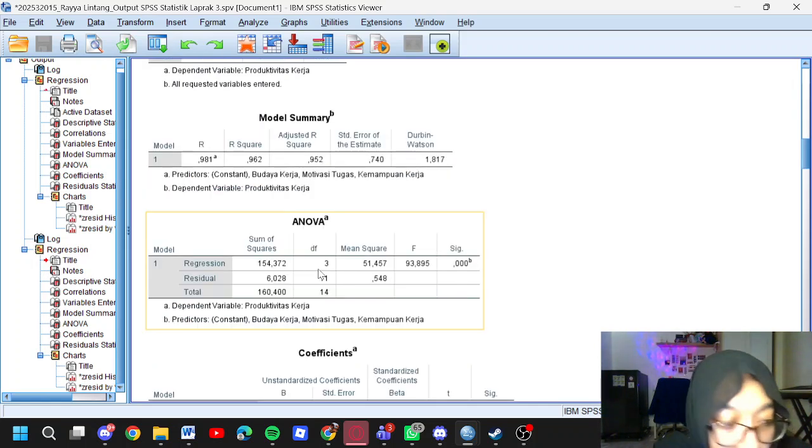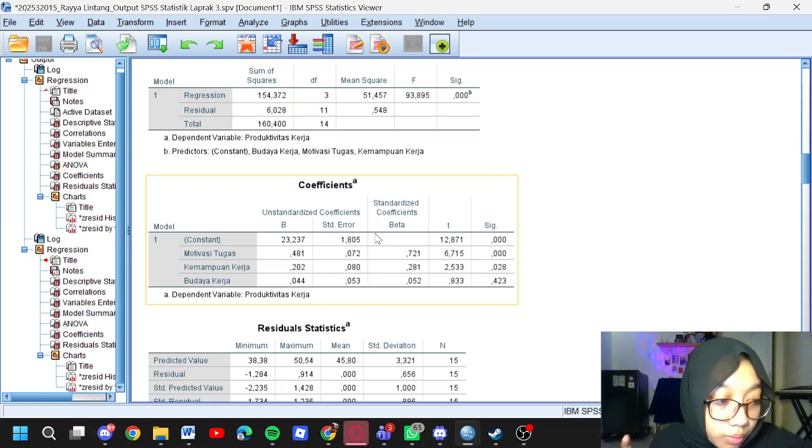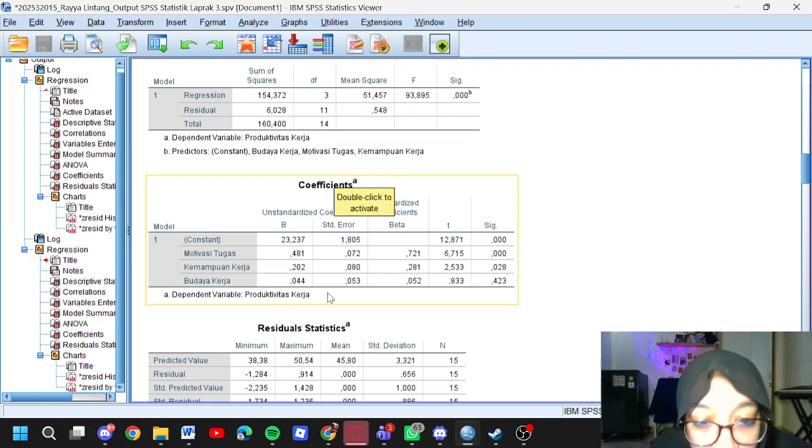From the coefficient table, every 1 point increase in motivasi tugas raises produktivitas kerja by 0.481, making it the most dominant predictor with a beta value of 0.721. Every 1 point increase in kemampuan kerja raises produktivitas kerja by 0.282.